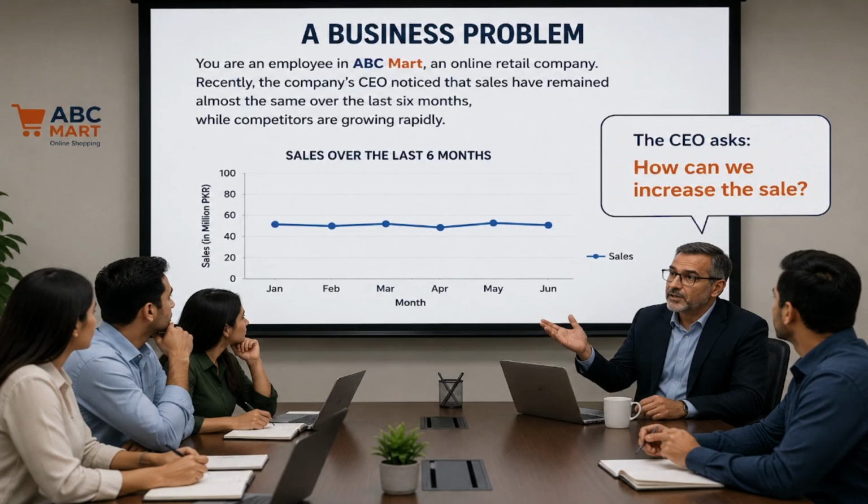Before we start programming, let's first understand why organizations need data analysis. Imagine you have just joined ABC Mart, an online retail company, as a data analyst. During your first meeting, the CEO shares an important concern. He says that the company's sales have remained almost the same over the last 6 months, while competitors are growing rapidly. Then he asks a simple but important question: how can we increase our sales?